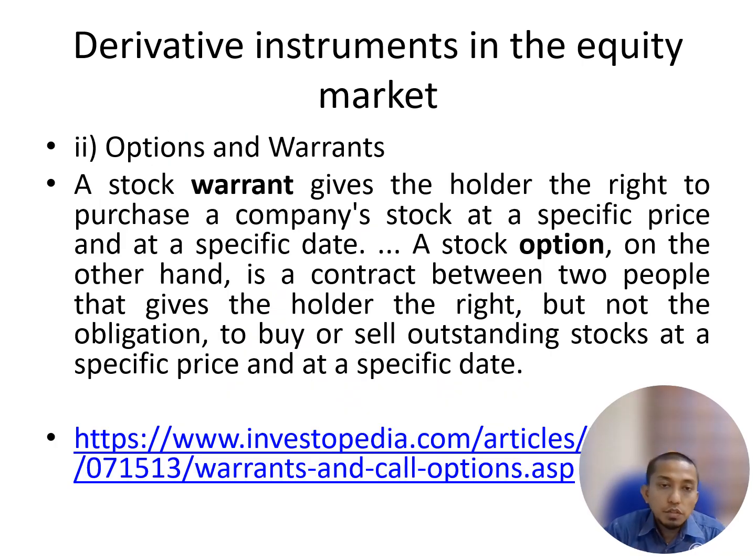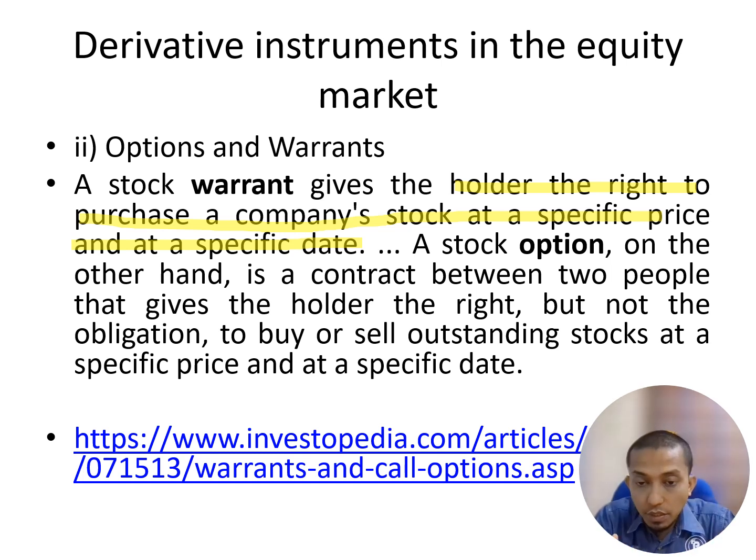Definition. All right. So the next one is option and warrant. A stock warrant gives the holder the right to purchase company stock at a specific price and at a specific date. I believe that you guys already learned this in FAR. Okay, stock option and warrant.